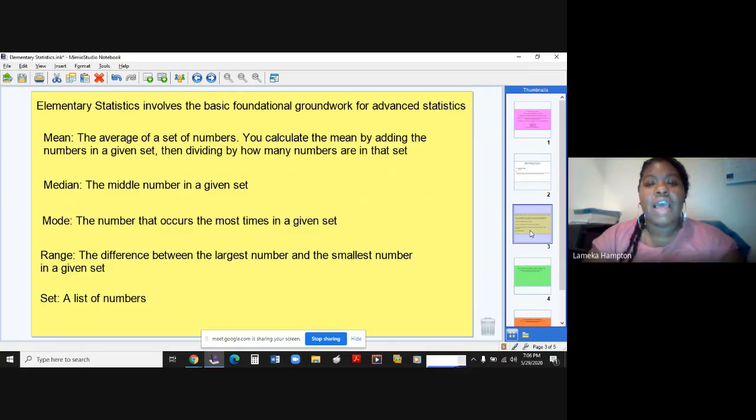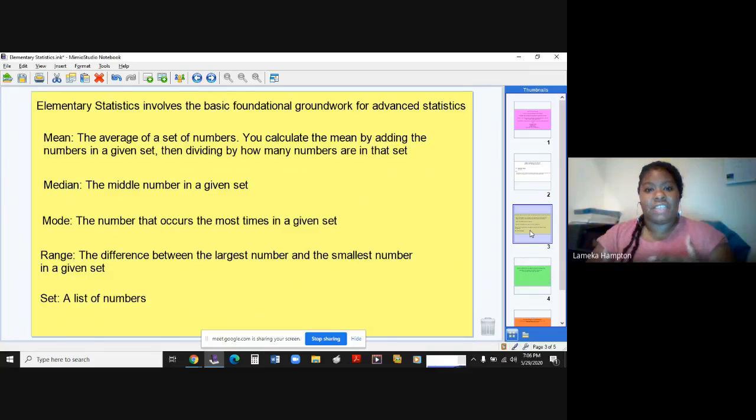And as you can see, I have the definitions there for you. The mean is the average of a set of numbers. You calculate the mean by adding the numbers in a given set, then dividing by how many numbers are in that set. Okay. The median is the middle number in a given set.